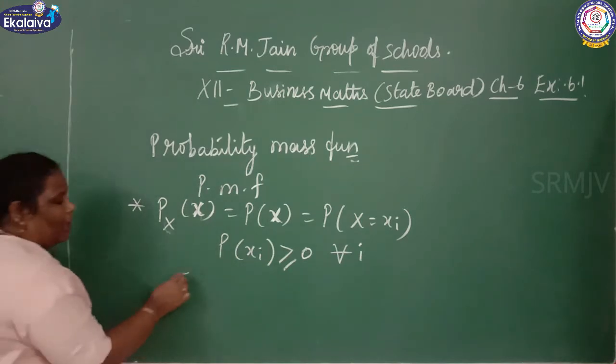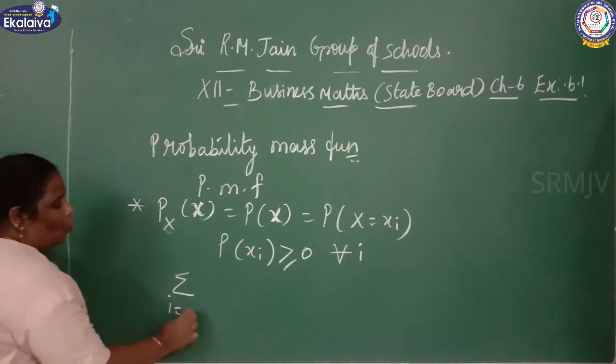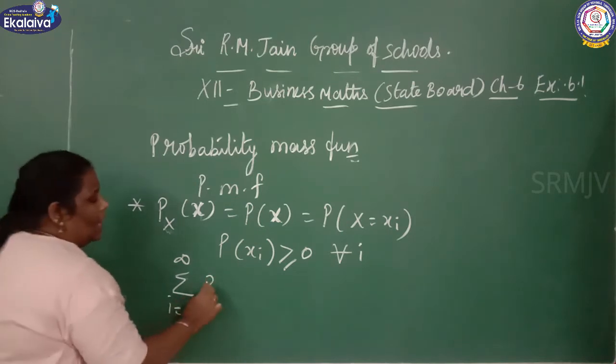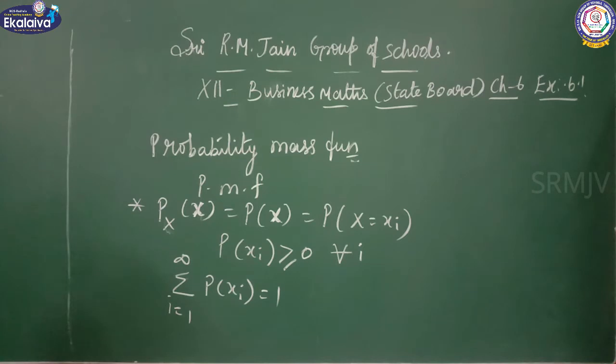Then, for the probability mass function, the summation of the series, sigma i equal to 1 to infinity, of P of xi, is equal to 1. The total probability value is nothing but 1.